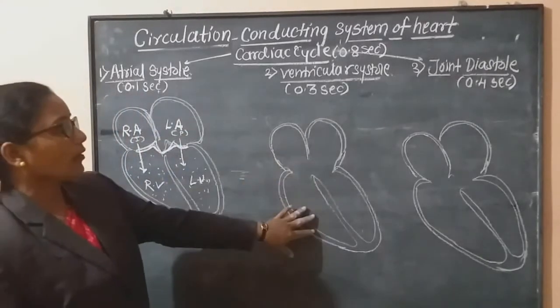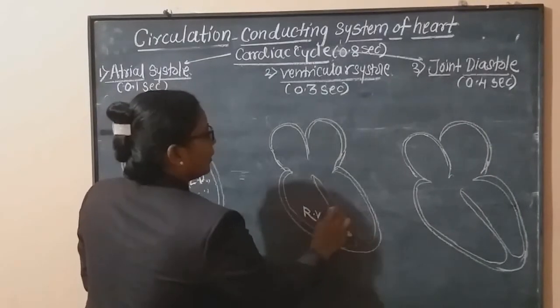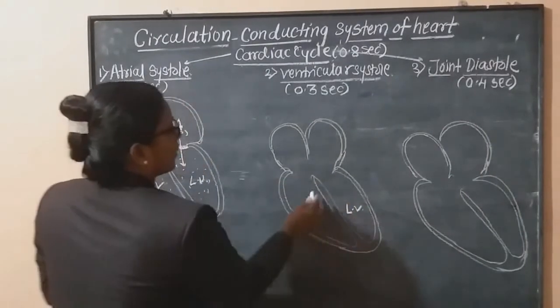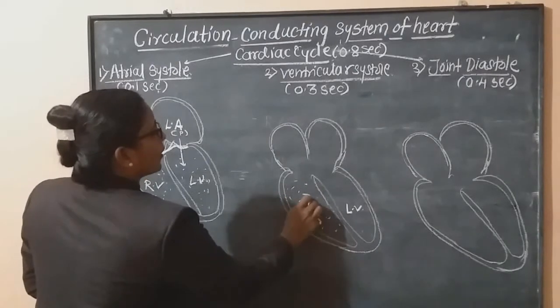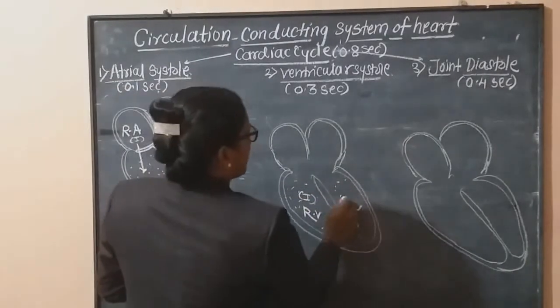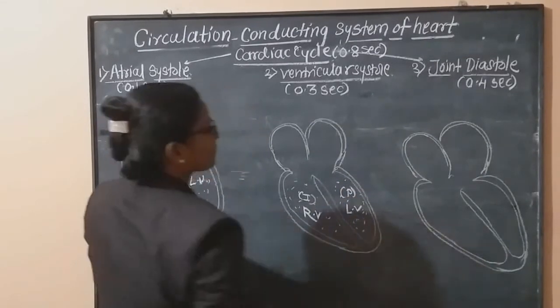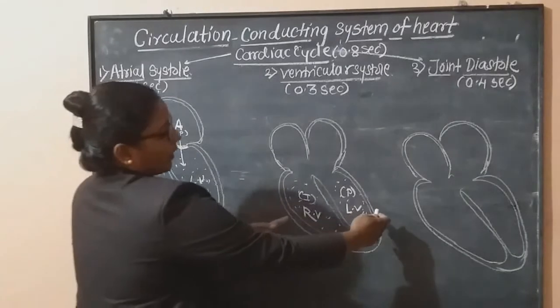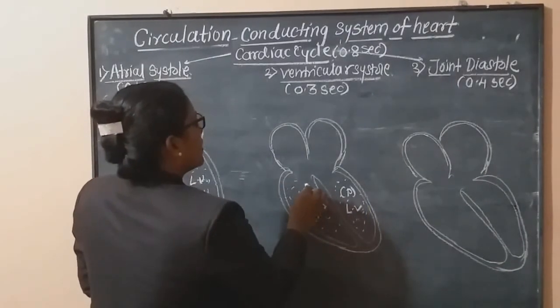Now in case of the second, ventricular systole, what happens? This is the right ventricle and this is the left ventricle. Now this right ventricle is filled with the impure blood. Okay. And this left ventricle is filled with the pure blood. Now once the contraction of the ventricles takes place, the blood goes into the pulmonary aorta. Where does it go?